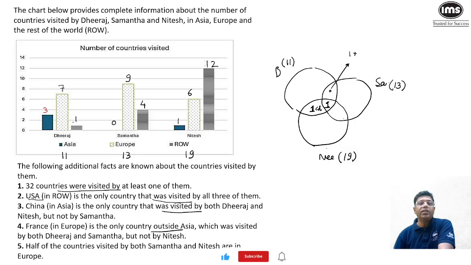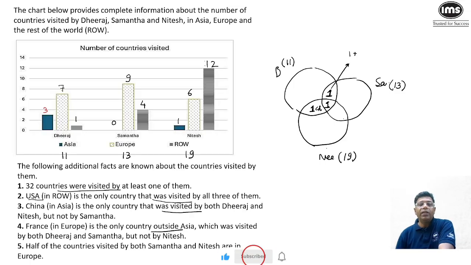See, Dheeraj is visiting 3 countries in Asia, while Samantha is visiting none of the countries in Asia. So I would say this value has to be 1. Apart from 1, nothing can happen. Why? Because Samantha is not visiting any Asian country. So even outside Asia, that is the 1. So this value has to be 1.